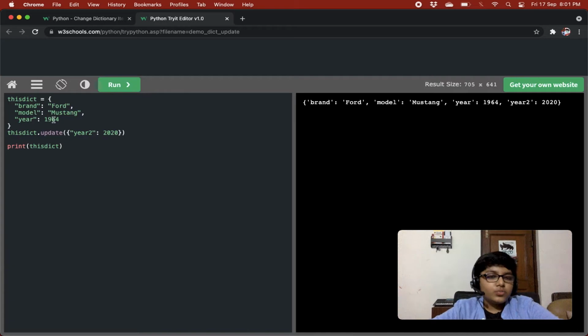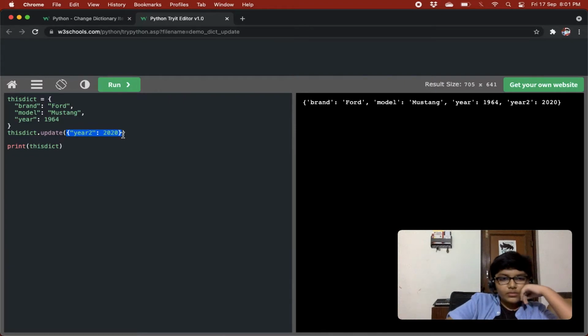Yeah, so what this update method does is, you have to give it a dictionary in which you give a key whose value you want to update, right, whose value you want to change. And if that key is not present in the dictionary, it will create a new key value pair in that dictionary and give it the value of whatever you have specified, right?